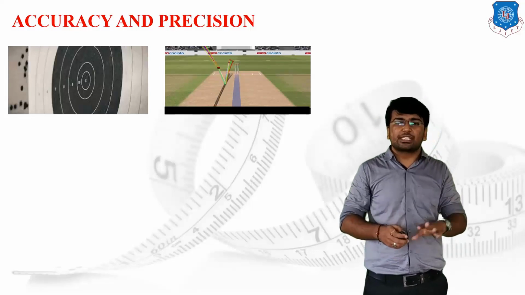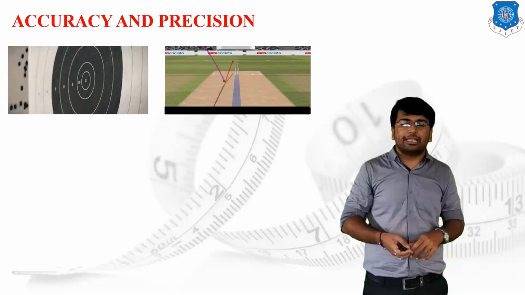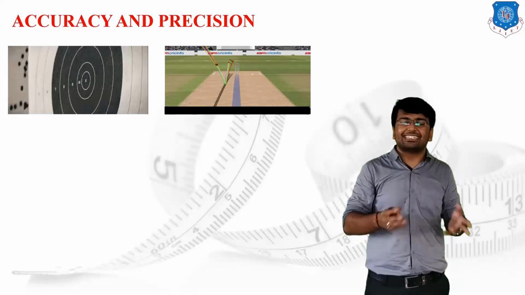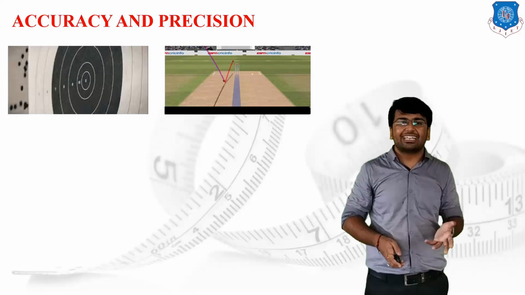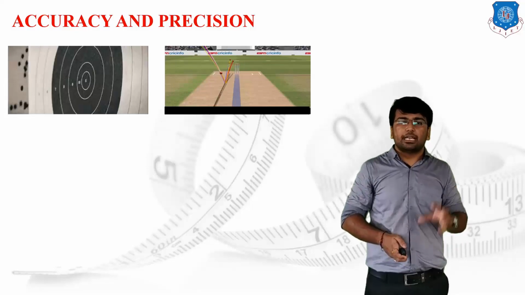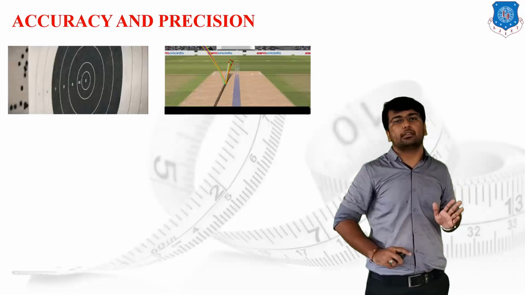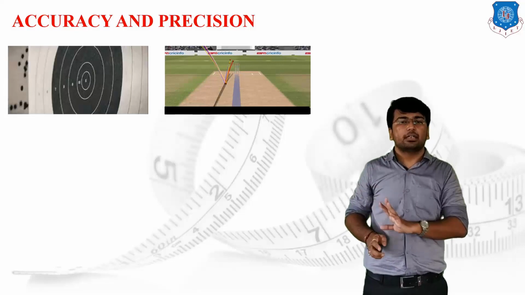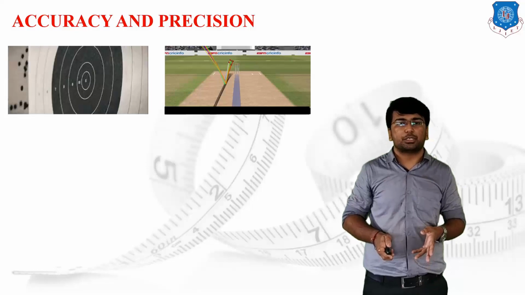Suppose in the 6 balls, 2 balls are hitting the middle stump, 2 are hitting the leg stump, and 2 are passing as wide balls, then I can say that I am not precise as well as not accurate. So the basic criterion of accuracy and precision is, accuracy means you are hitting the true value again and again, whereas in precision you are hitting the same value again and again, though that particular value may or may not be true. It is not a necessary condition.